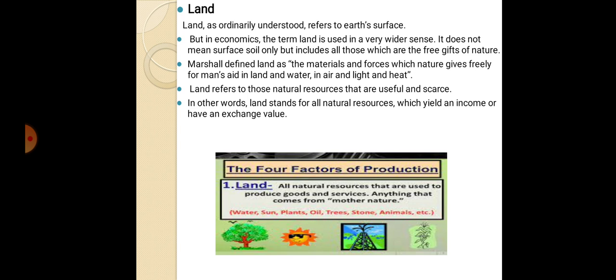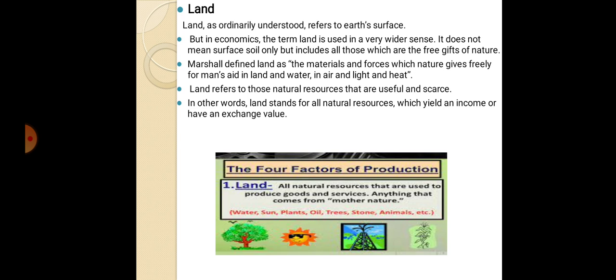Land stands for all natural resources which yield an income. So this is the very important meaning or definition of land. If in your exam the definition of land is asked, then write Marshall's definition: the materials and forces which nature gives freely for man's aid in land and water, in air and light and heat.